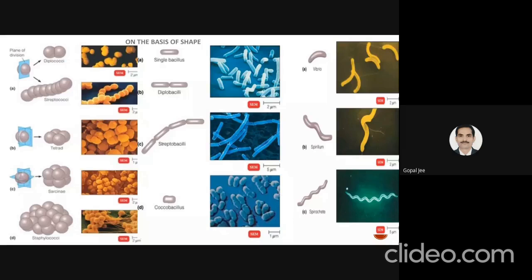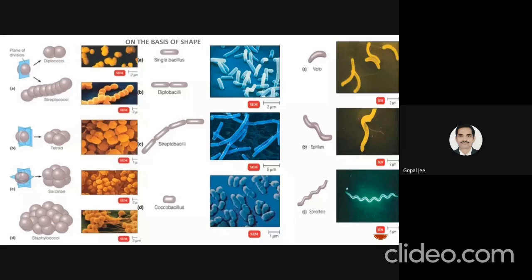If a chain of circular cells is present, we call it streptococci. If four cells are present together in a box-like structure, we call it a tetrad. If eight cocci are present, we call it sarcina. And if a cluster of cocci is present, we call it staphylococcus.